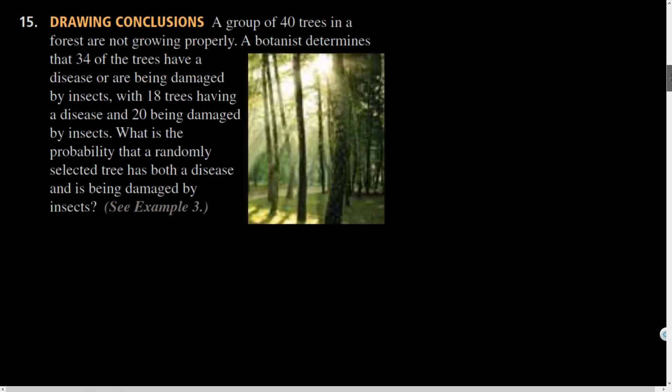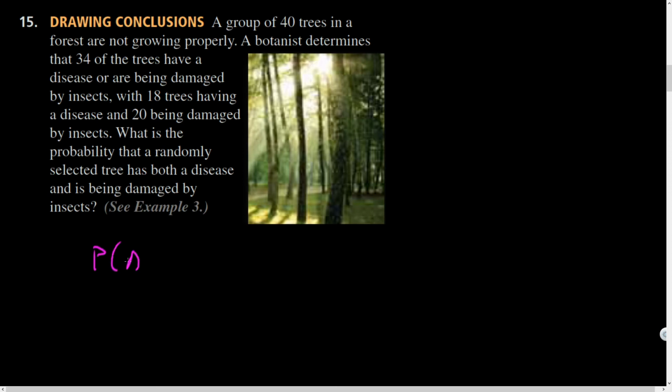All right. Drawing a conclusion. Here we go. I like these ones. These ones are where you got to rearrange the formula. So this is going to be, let's see, a group of 40 trees in a forest are not growing properly. A botanist determines that 34 of the trees have a disease or are being damaged by insects. With 18 trees having a disease and 20 being damaged by insects, what is the probability that a randomly selected tree has both a disease and is being damaged by insects?